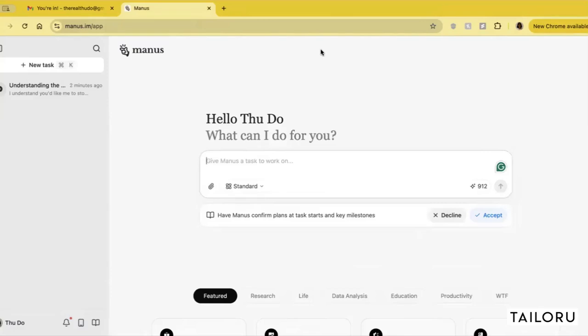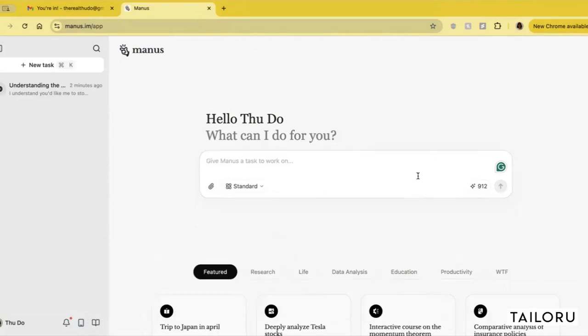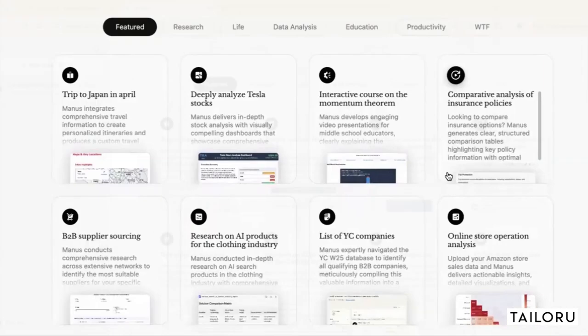I just got access to Manus. It is a competitor of the generative AI chat interfaces like ChatGPT, Gemini, and Claude. I believe it comes out of China, and I just got early access, and I am going to try it out. So this is Manus. As a free account, I have about 1,000 credits that I can play around with.